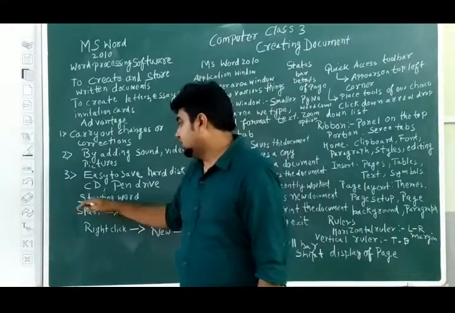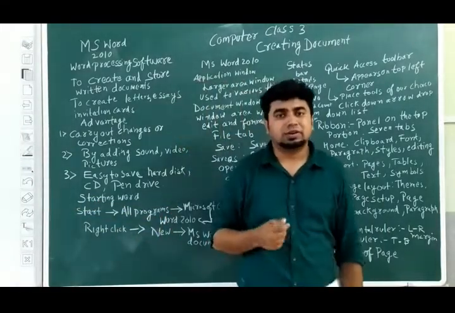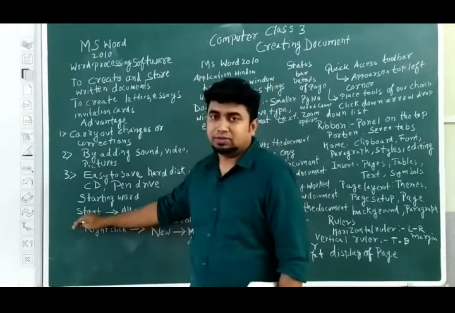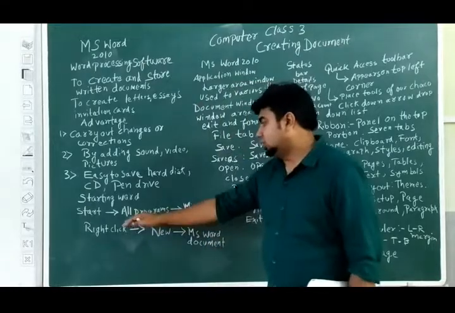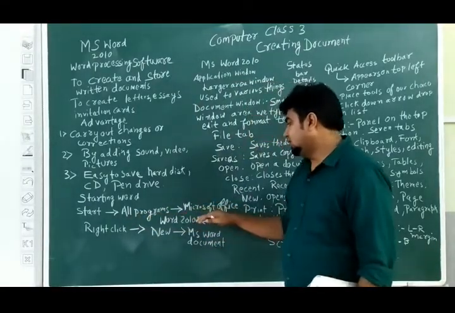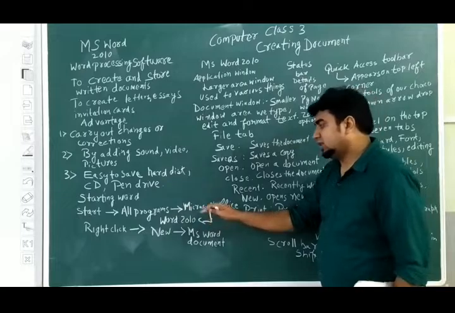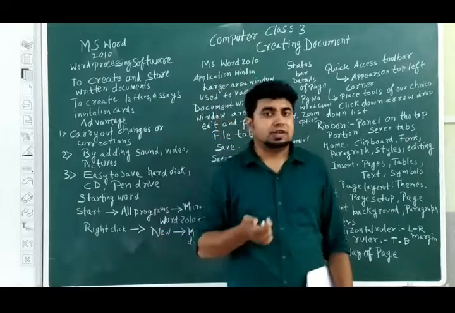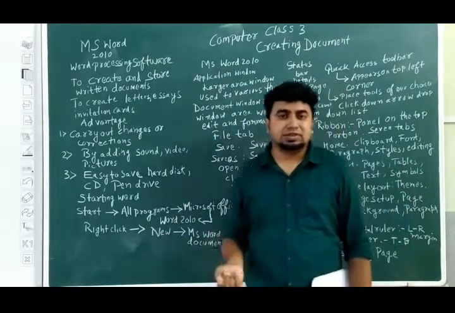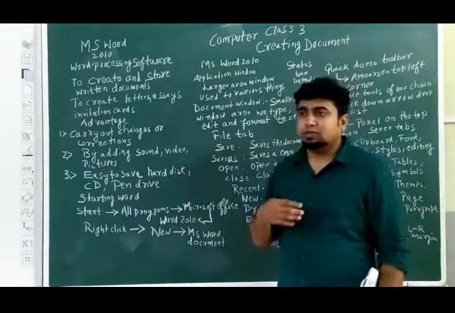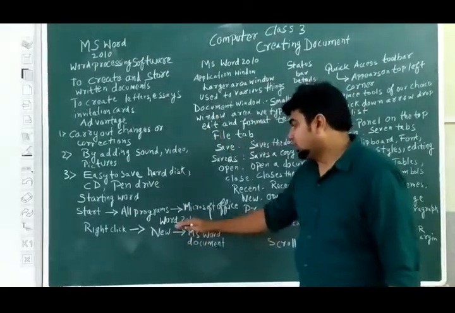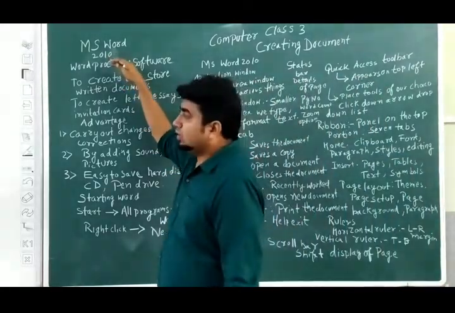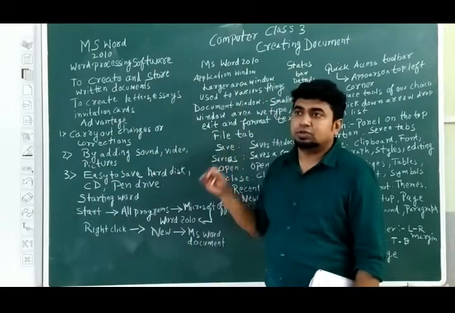Word is word processing software, and it is created by Microsoft. Now the question: how can we start Word? Starting Word means, first of all, we go to the start menu, then all programs, then Microsoft Office. Microsoft Office is a collection of many programs: PowerPoint, MS Excel, Access, then Word, and many more. So we have to select Word 2010. I am repeating once again, we are studying with respect to MS Word 2010.